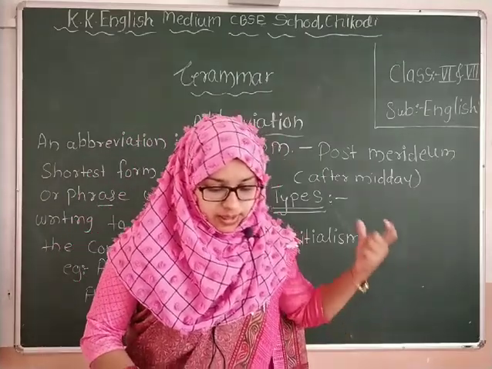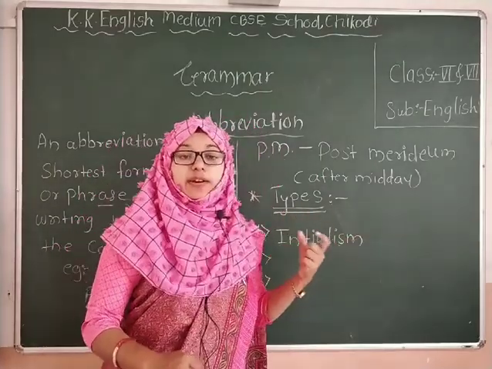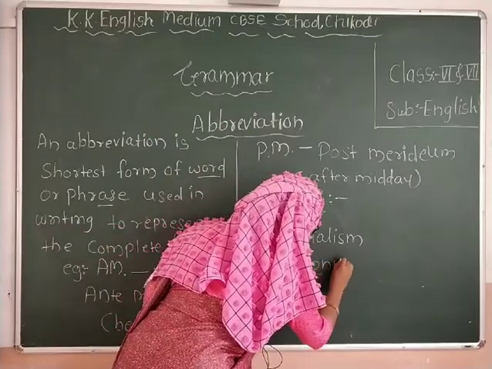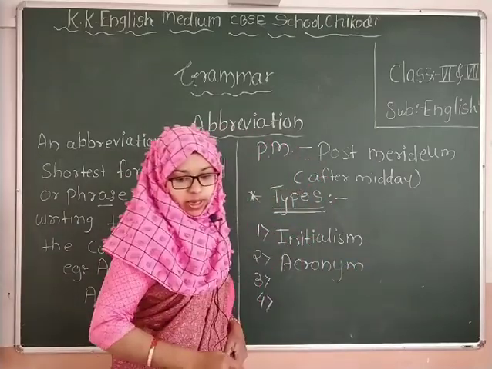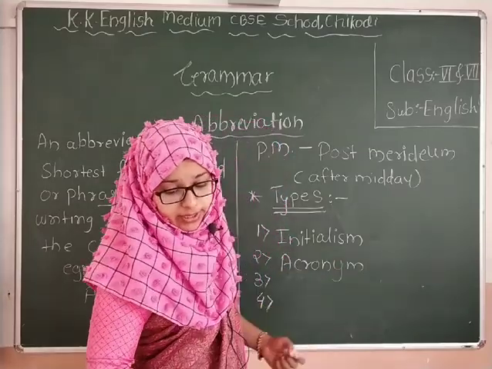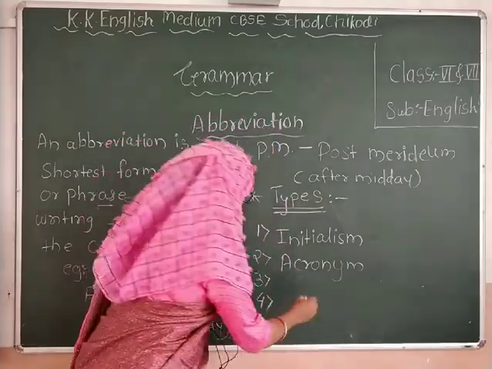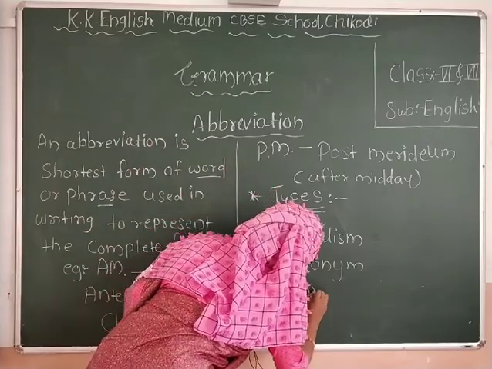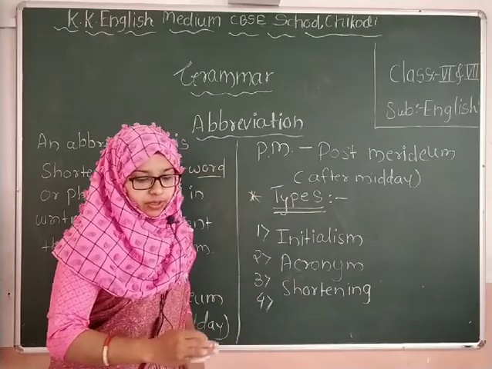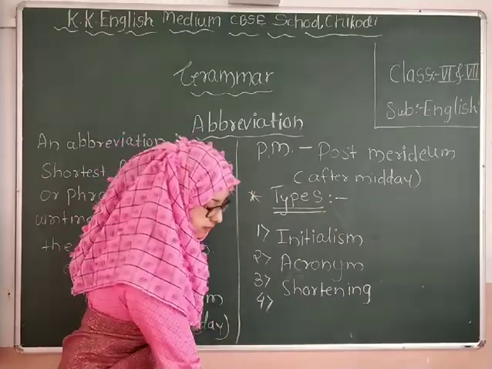Second one is acronym. Third one is shortening, and fourth one is contraction.